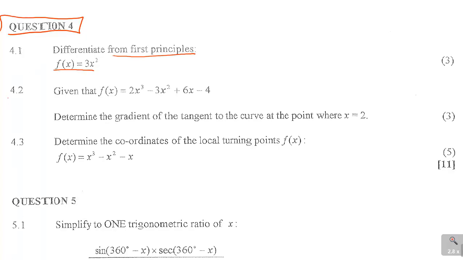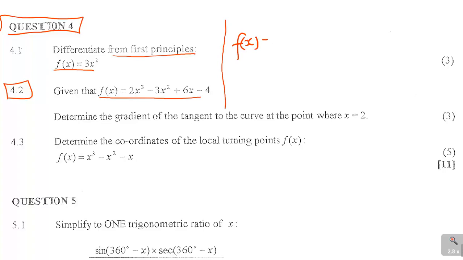Now let us look at 4.2. It says given that f of x is that, then it says determine the gradient of the tangent to the curve at the point where x is equal to 2. You can actually work it here. We are given f of x.